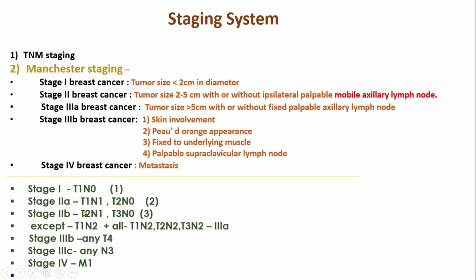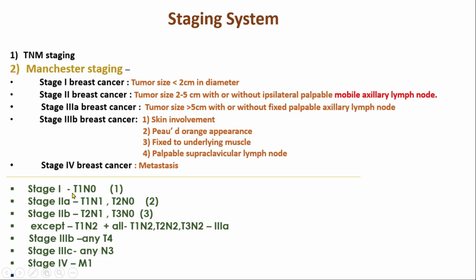And when the summation of T and N is 3, it will go to stage 2B cancer. But here is an exception, which is T1 N2. Summation is 3, but it is not 2B cancer. So remember particularly this, T1 N2 is not 2B cancer. The remaining all T and N scaling goes for 3A. When there is a T4, it will be directly 3B. Any N3 will be 3C, and any metastasis is stage 4.